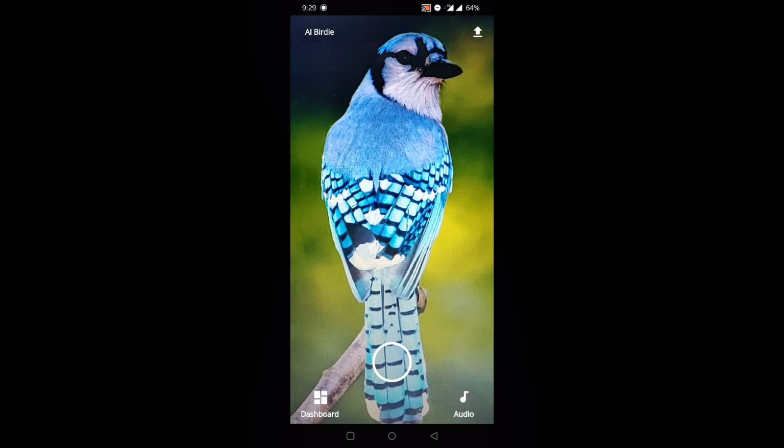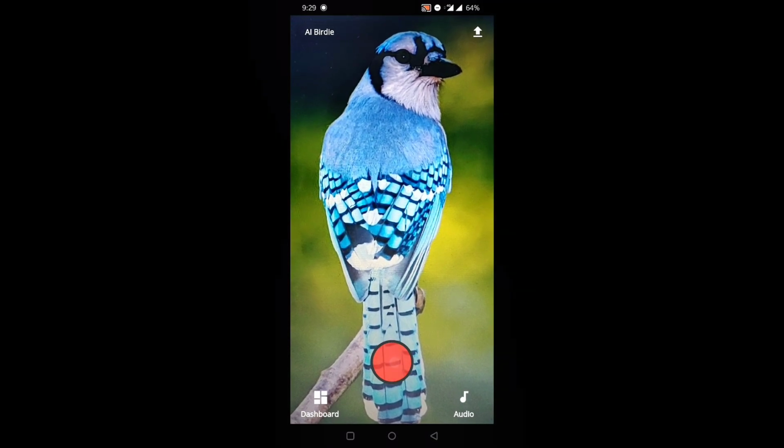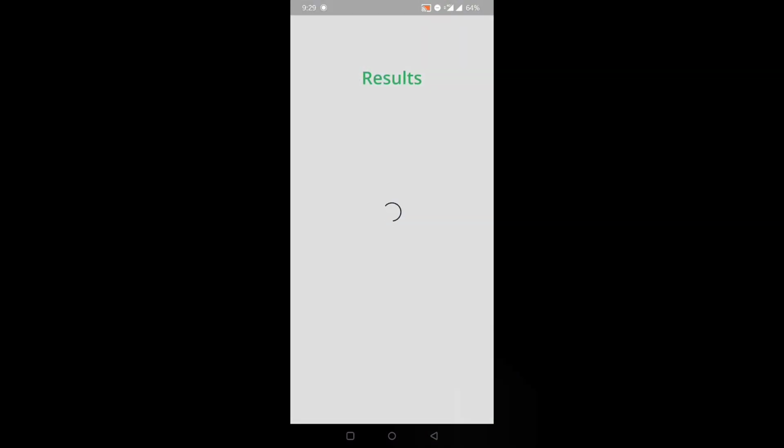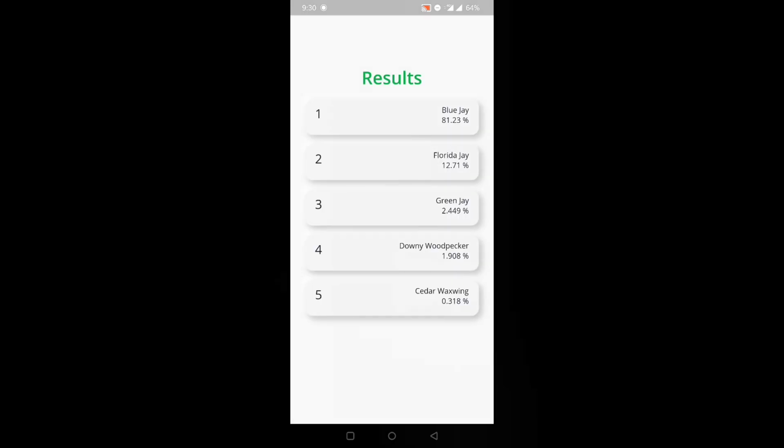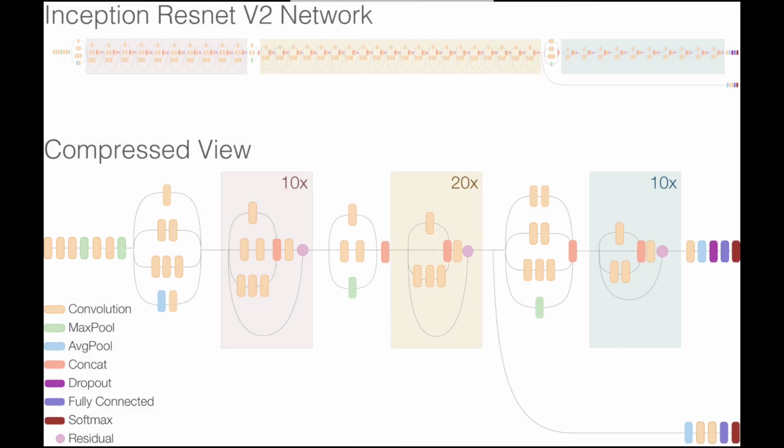We will first start with the image classification module. As soon as the user hits the identify button, the image will be captured and then it will be sent to the model hosted on the cloud for classification. So first, what are the challenges in visual classification? Category level recognition of objects depends on the discrimination in the overall structure. But these methods perform poorly when used in our case, since we need fine-grained classification to identify unique features corresponding to distinct bird species. So to address this challenge, we have used the Inception model in the backend and we have achieved an accuracy of 91% on the top 5 results.